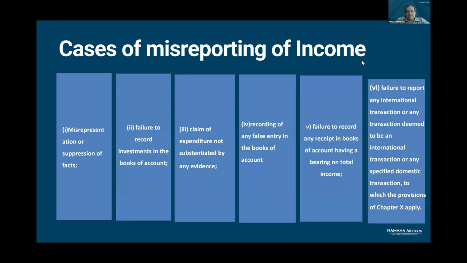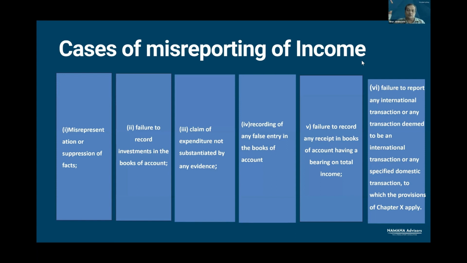The next situation, recording of any false entry in the books of account, leading to addition of income. Now take an example here where some taxpayers record false entry for purchase and sale to show higher turnover to bank for the purpose of obtaining loan. So if the purchase and sales are recorded at same amount, both are false entries. But then this does not lead to any addition in the income. If there is no addition in the income, there is no misreporting.